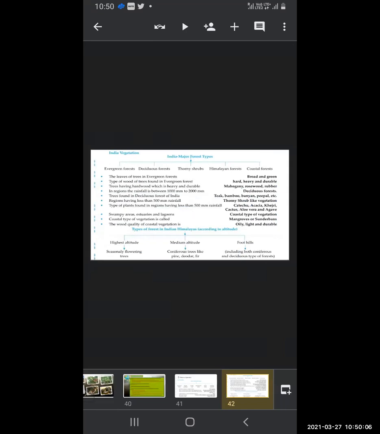Now in Indian vegetation, the different types of forests are evergreen forest, deciduous forest, thorny shrubs, Himalayan forest, and coastal forest. The leaves of the trees in evergreen forest are broad and green.